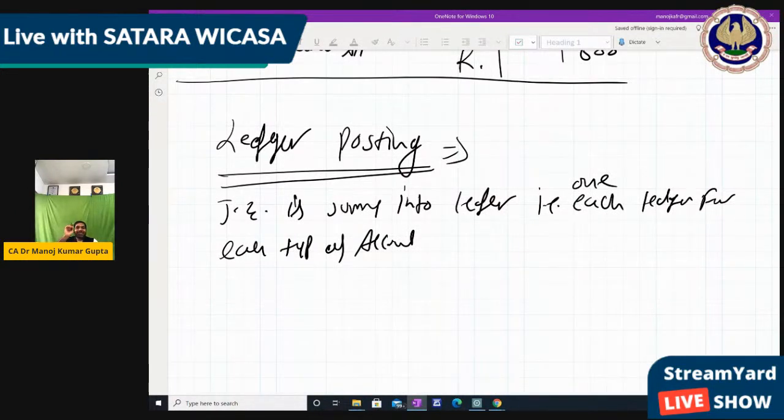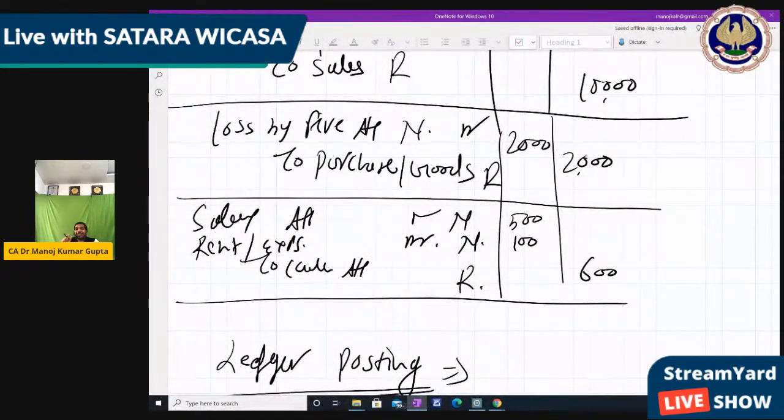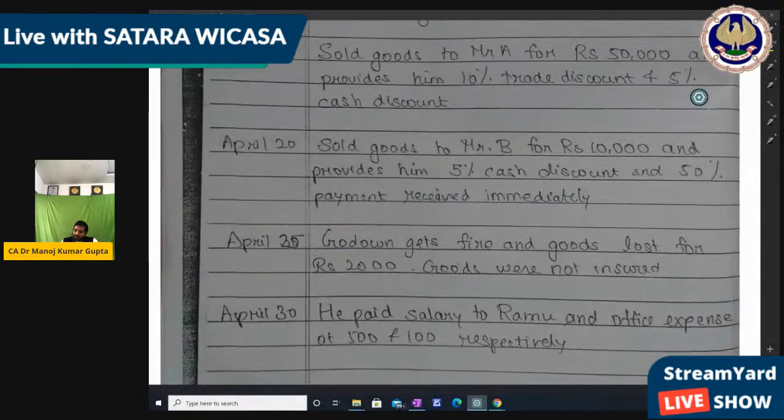So for each type of ledger we will make one account, like cash account, similarly purchase account, capital account. So we make one single ledger for each type. Clear? So whenever cash repeats, we will not pass a separate entity because the entity has already been passed, but all cash transactions will be recorded in the one common ledger. Okay. So this is called ledger posting. For that also we have simple notes. We just read those notes, then we go ahead with the ledger.